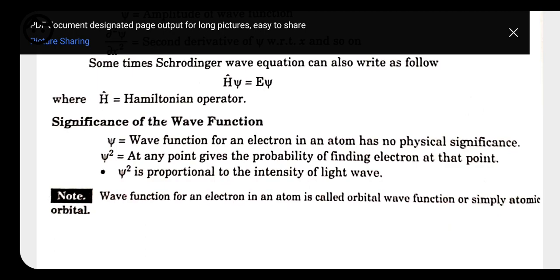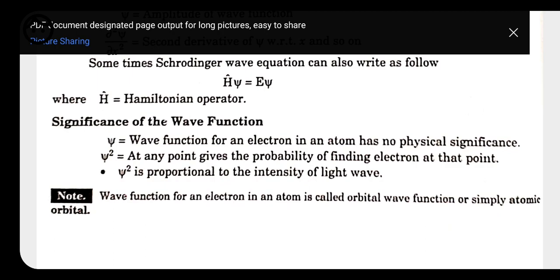Okay, but these are given by Bohr. What Heisenberg said is that it is not possible to get the exact position and momentum of electrons because their size is very small. So to locate the electron around the nucleus, the probability of finding the electron depends on psi square. This is given by Schrodinger.